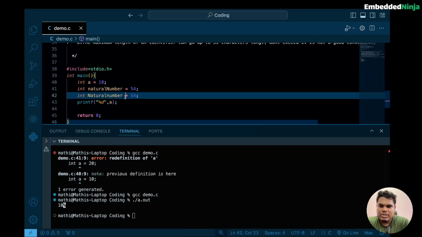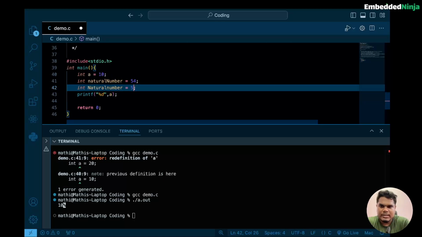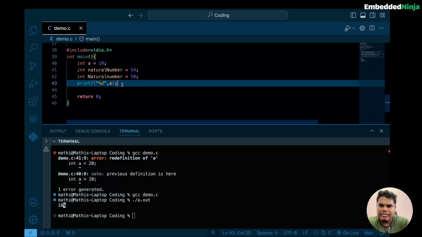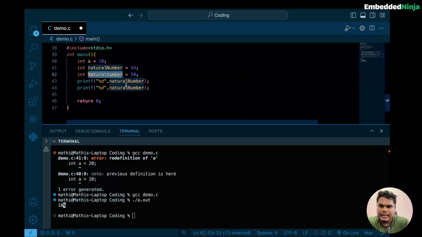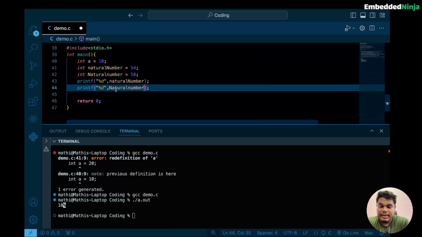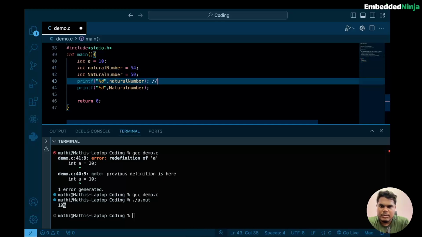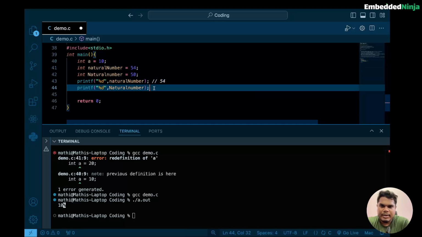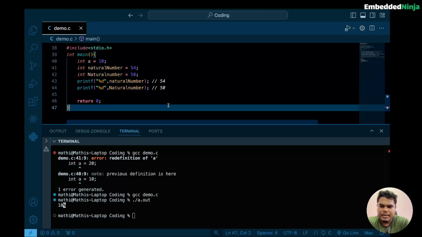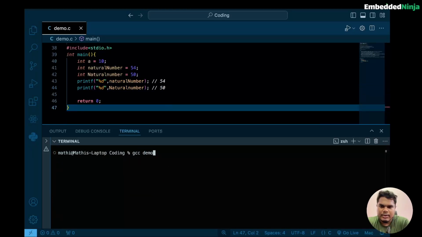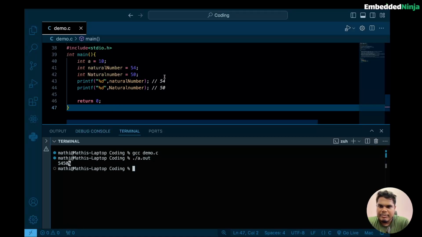So if I store the value 54 in one and, for demonstration, change the value to 50 in the other, and then print natural number and also print the other variable, they are different variables. The first one stores 54, the second one stores 50. So the first output will give 54 and the second output will give 50. Let's see whether it is correct or not. I just compiled it. Now I'm going to run the program.